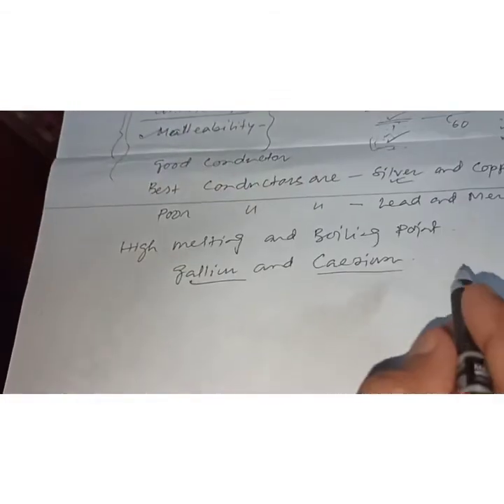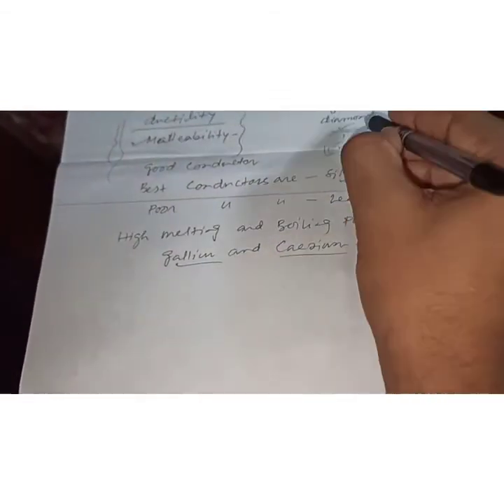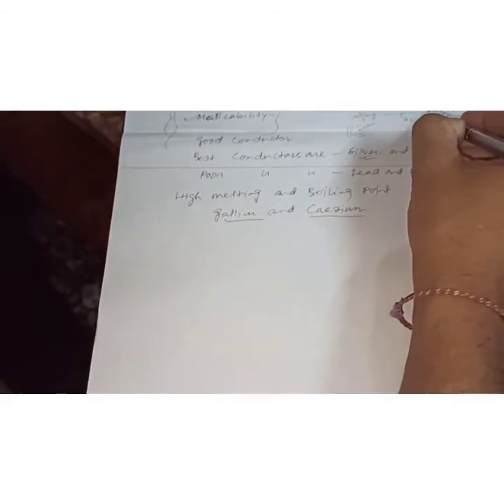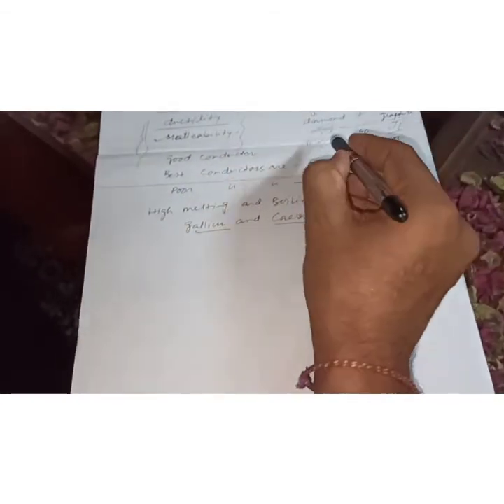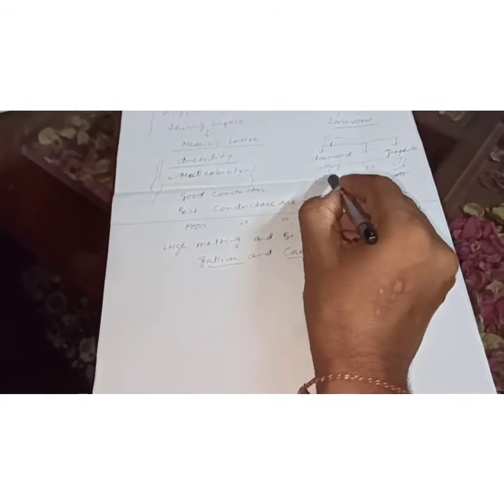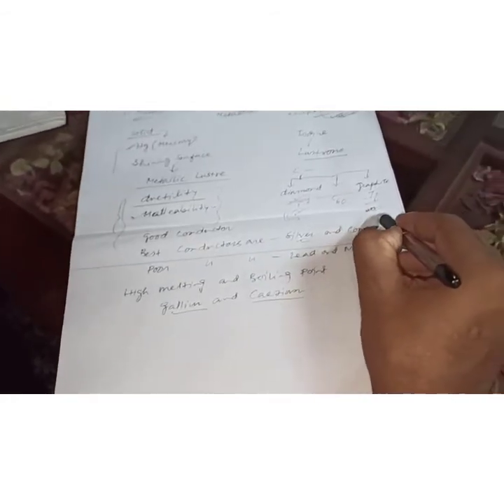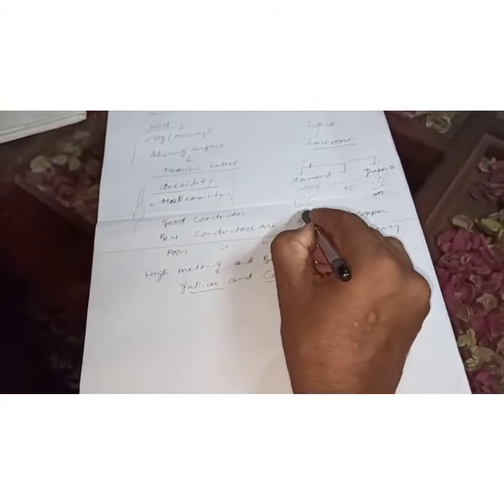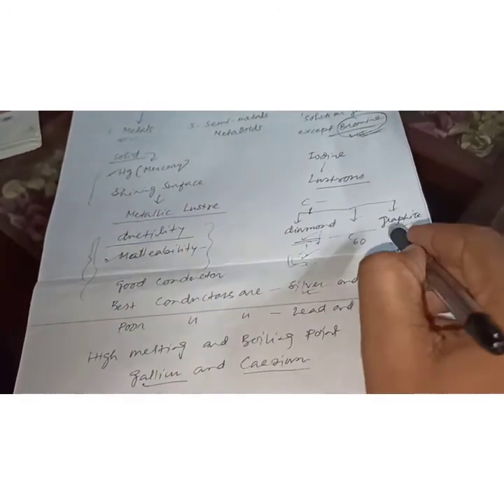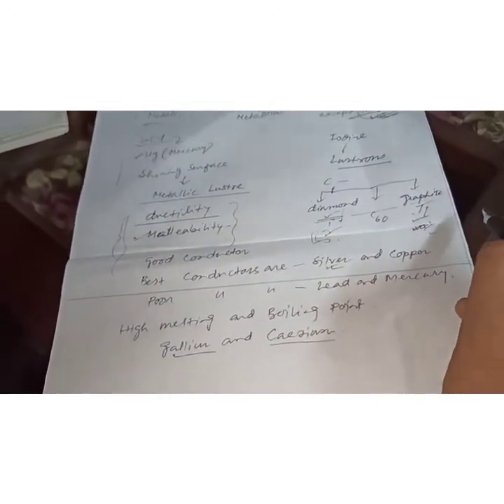So now here, this is the hardest one and this is the soft one. And diamond cannot conduct electricity while graphite can conduct electricity. So you can say diamond is a bad conductor of electricity, and on the other hand graphite is a good conductor of electricity. This is very easy for you.